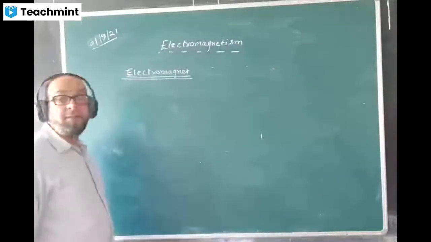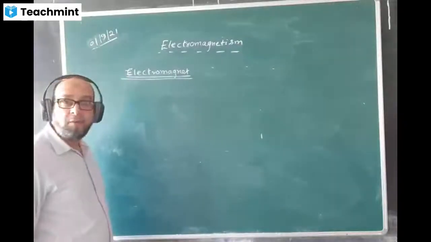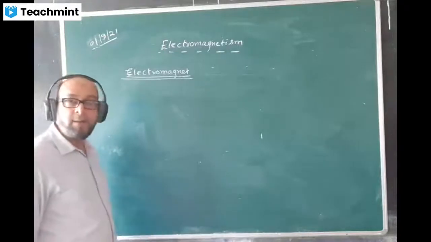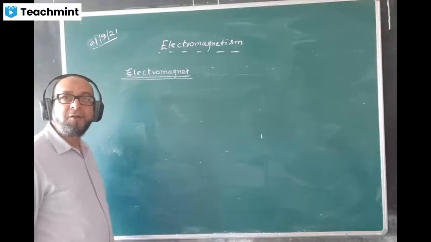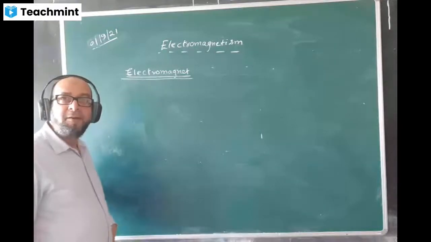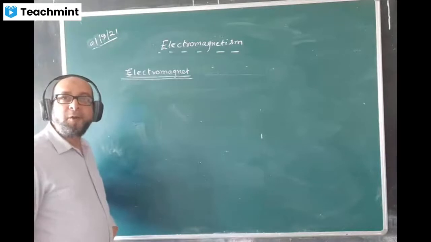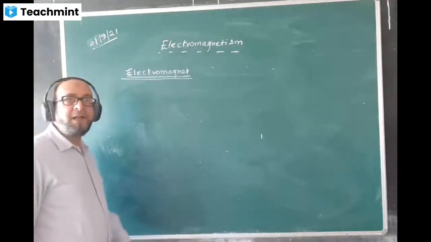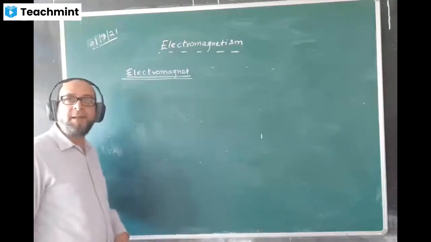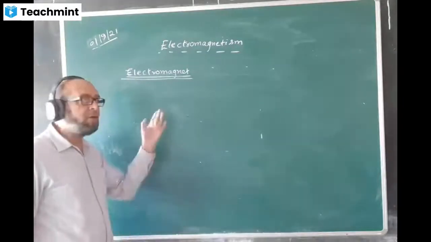Electro means what? Electro means electricity, and electricity means current. So it is just a simple definition. A substance which behaves like a magnet on passing electricity through it. When a substance becomes a magnet on passing current through it, it's called an electromagnet.